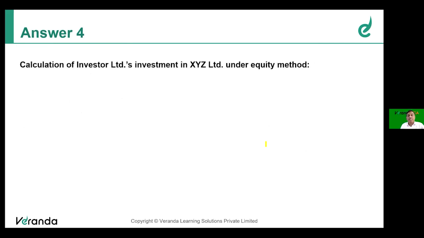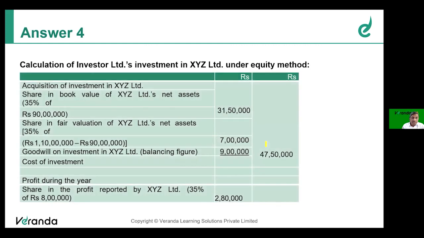Calculation of Investor Limited's investment in XYZ Limited under equity method. So friends, please see carefully. Investor Limited acquired 35% shares in XYZ Limited for a consideration of 47,50,000.